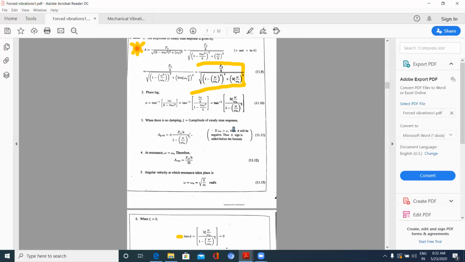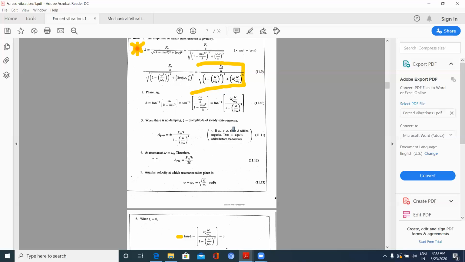And now when you say there is resonance, when does the resonance occur? When natural frequency is equal to the applied force frequency. So omega by omega n are the same, then I will be getting one value. 1 square means 1, 1 minus 1 is 0. The amplitude will be infinity, because the denominator 1 minus 1 is 0.